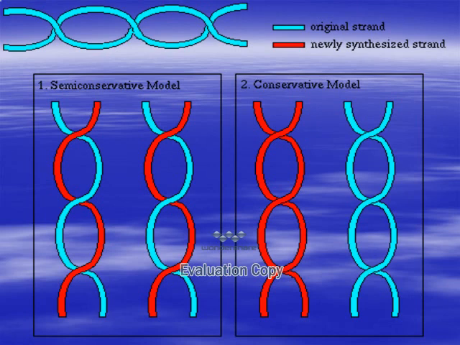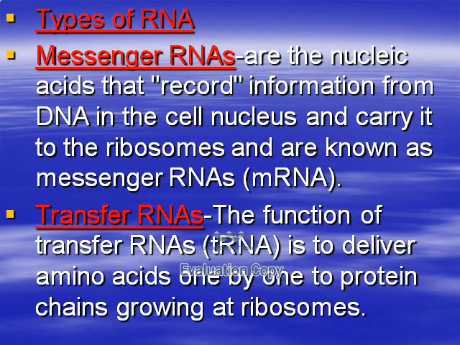This is the diagram for whether the process is conservative or semi-conservative. The original strand is green and the new strand is red. After replication, one strand is the old and one strand is the new, so one is green and the other is red. So it is a semi-conservative process, not a conservative process. Okay, this finishes DNA and the enzymes used in DNA replication.